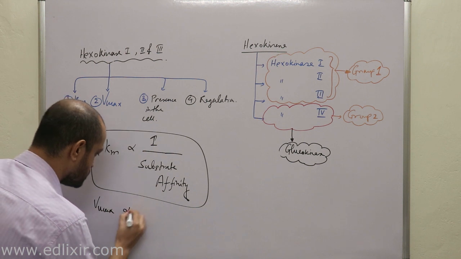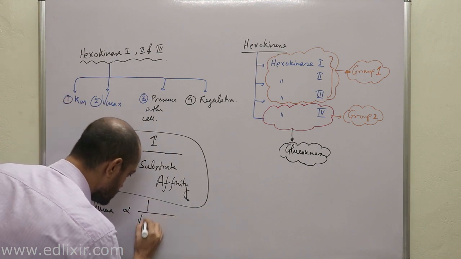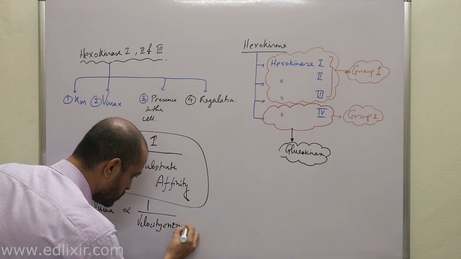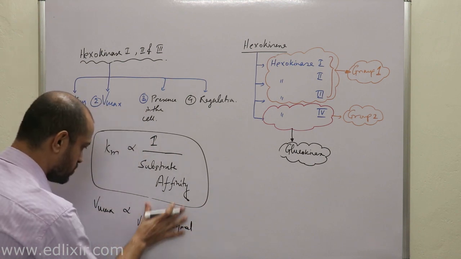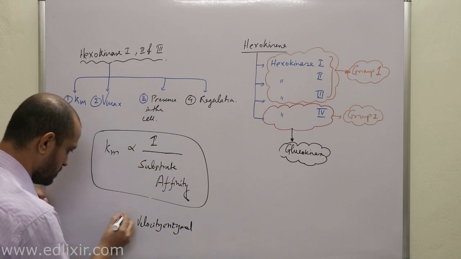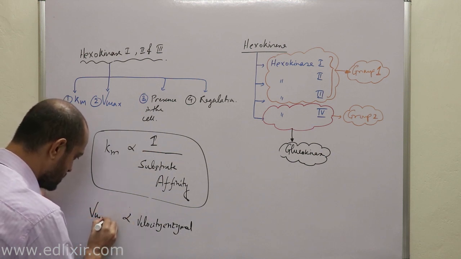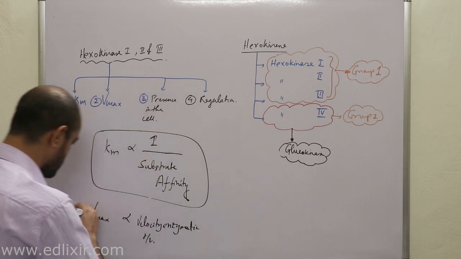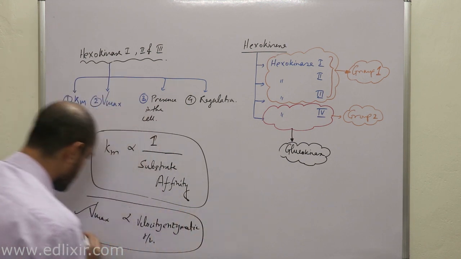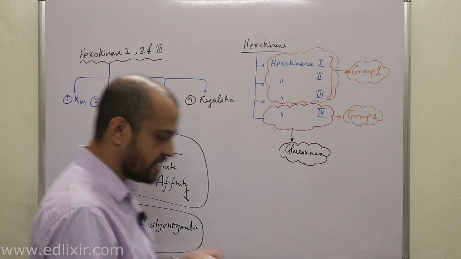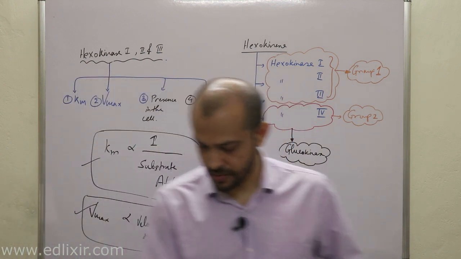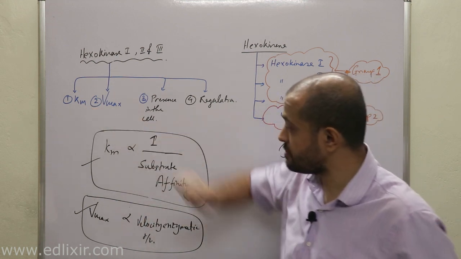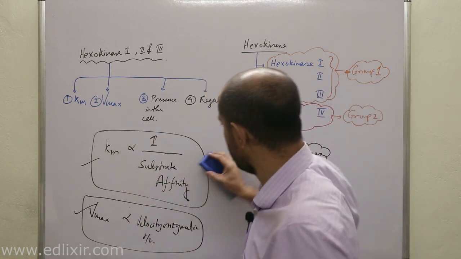Now listen, if I say that Vmax is proportional to the velocity of the enzymatic reaction, proportional, not inversely proportional, will I be right? Absolutely. Clear? So these are the implications of your Km and Vmax, okay? Now, a very important point we need to understand is: what about this Km and Vmax?